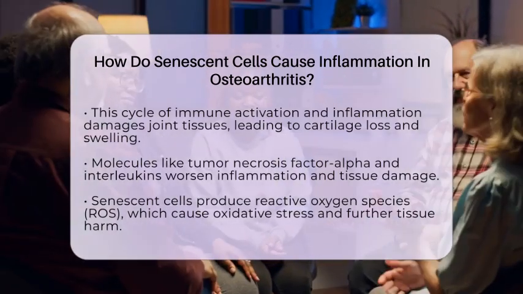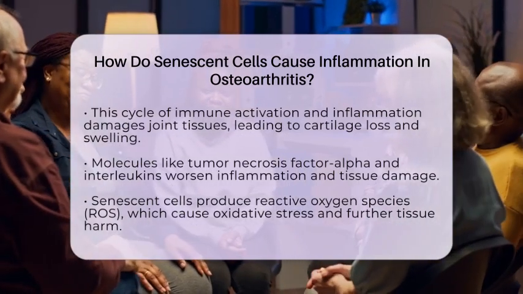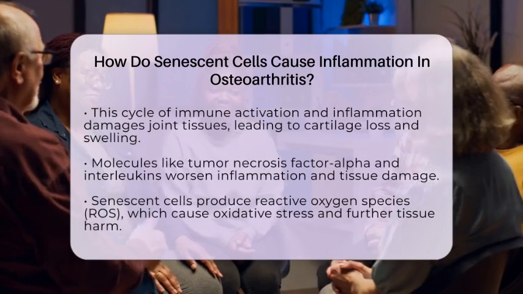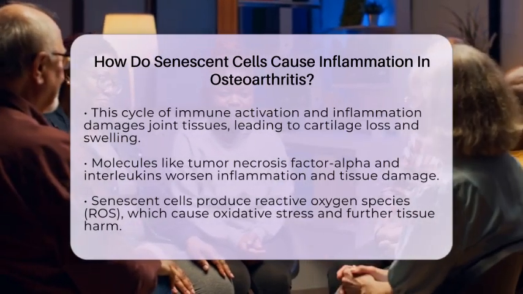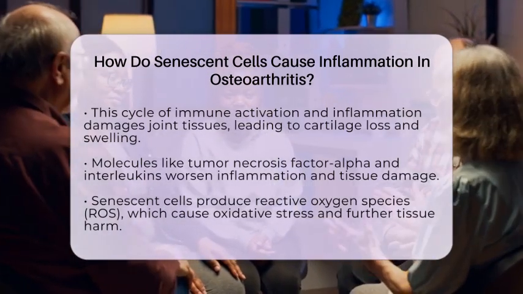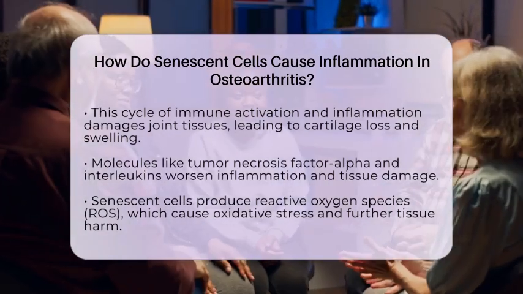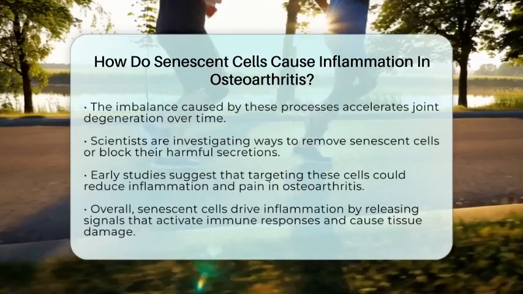Additionally, senescent cells produce reactive oxygen species, or ROS, which are harmful molecules that cause oxidative stress. This oxidative stress further damages joint tissues and makes the inflammation worse. As more senescent cells gather and release SASP factors, the balance between tissue repair and breakdown gets thrown off. This imbalance accelerates joint degeneration over time.